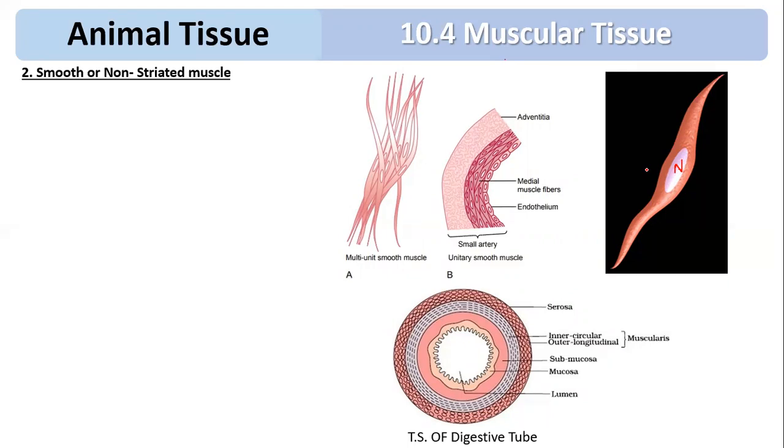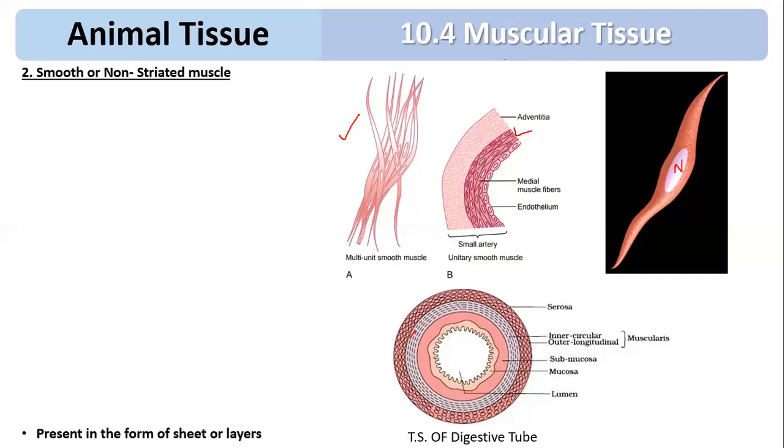They are innervated by the autonomic nervous system, and where are they present? In the visceral organs, in the blood vessels. You can see this is the blood vessel in the diagram, covered by smooth muscle cells. And in your visceral organ, which is the digestive tube, you can see they are arranged along the circumference, next to each other, so they form the circular muscle. And if they are arranged vertically, they are called longitudinal muscle. So two types of arrangement are seen.